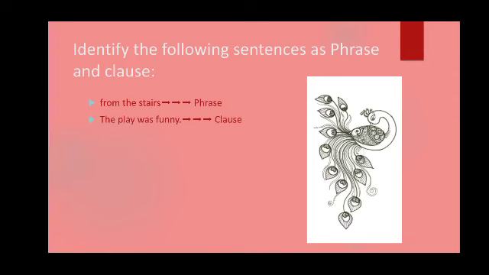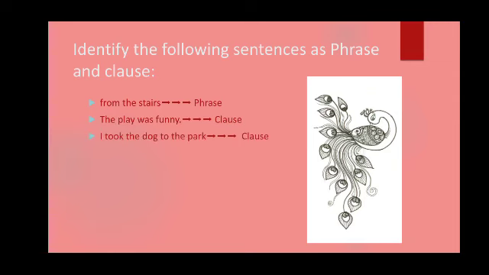Second question, the play was funny. We can see subject is there, we can see verb is there, and also our sentence is complete. So by seeing the subject and verb, we can come to the conclusion that it is clause. Now here our sentence is complete. We can say this as main clause.